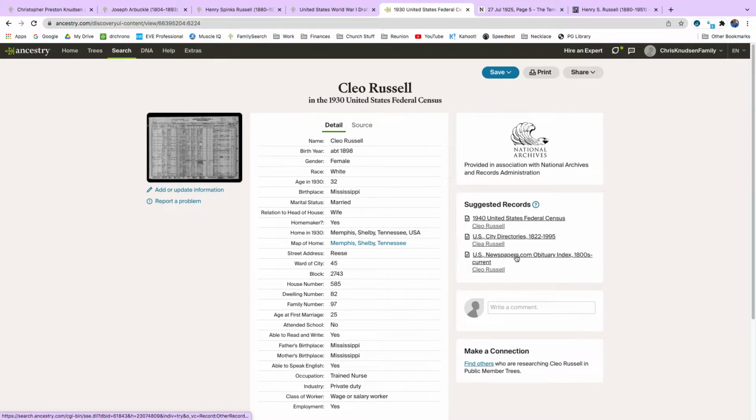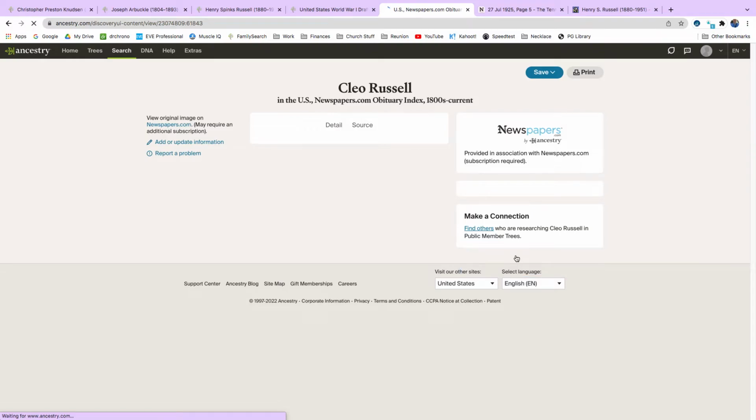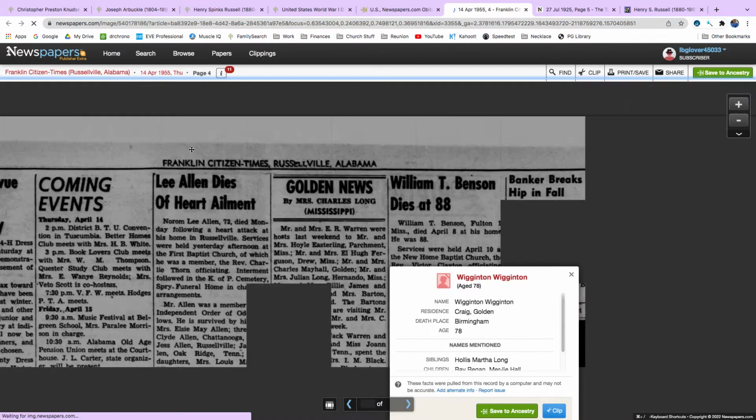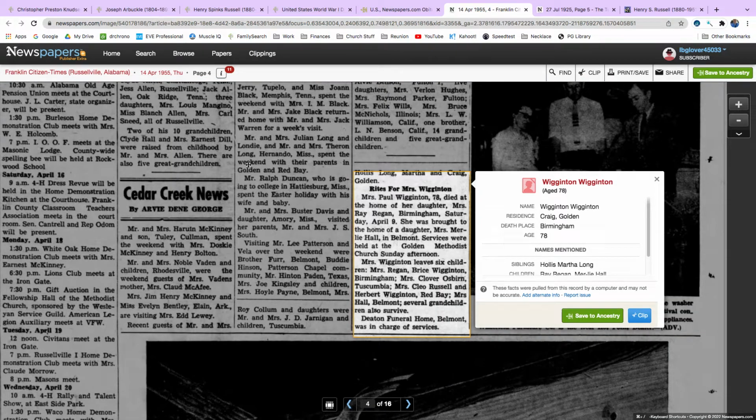Okay, here's Cleo Russell in an obituary. Wigington. Mrs. Wigington died at the home of her daughter, Mrs. Ray Reagan, Birmingham, Saturday.